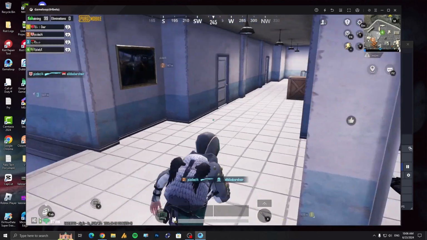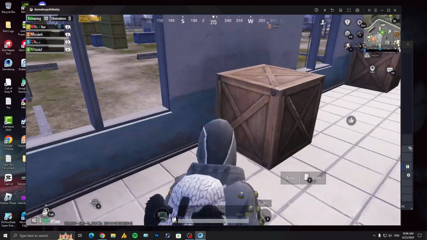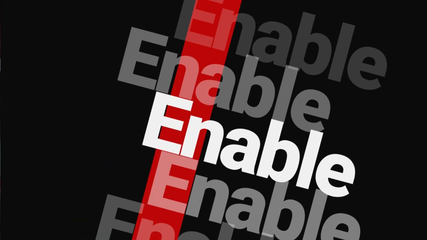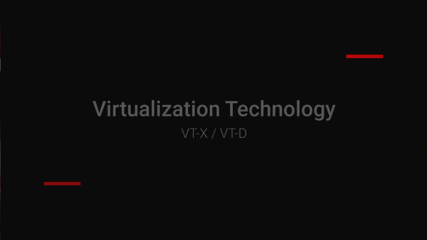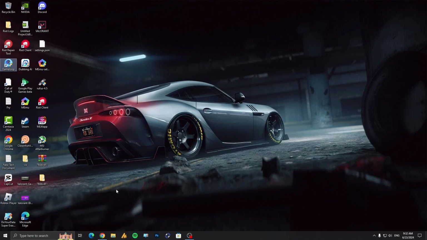So what I did first, of course, was download the Gameloop. Then what you need to do here is make sure to enable the virtualization technology from your BIOS. Unfortunately, I don't have an Android mobile or webcam to record the whole session of how to turn on virtualization, but there are a lot of videos on YouTube. You can perform those actions.